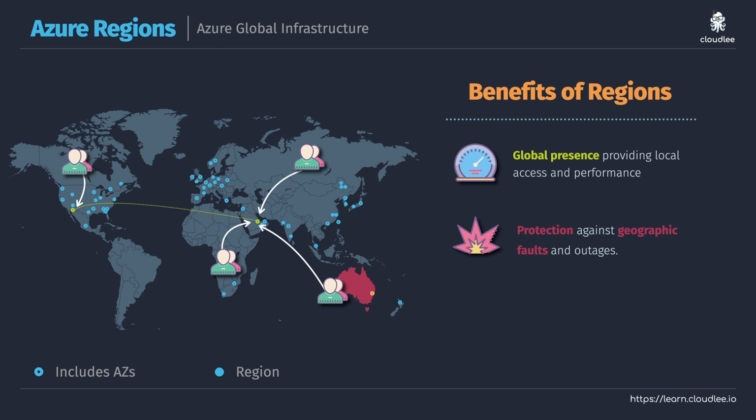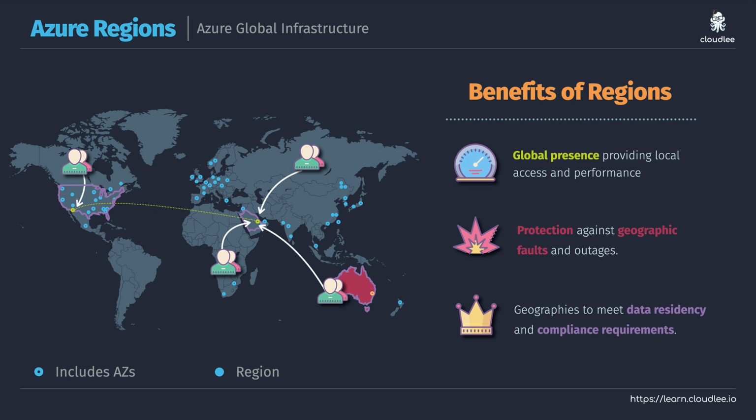Now, the final and less frequently spoken about benefit of having all of these regions available when you work with Azure is the fact that you can deploy your solutions to meet any sort of data residency or compliance requirements. So I might have my solution built in such a way that the data for my Australian users is always stored in Australia. The data for my Indian users is always in India regions, and similarly, the data for my American users is always in America.